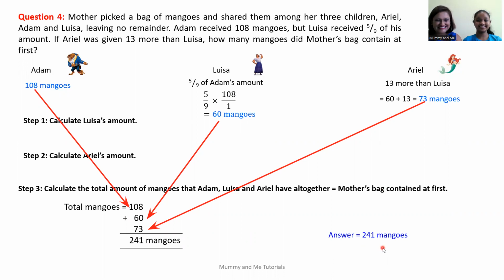And our final answer is 241 mangoes, which is how many mangoes mother's bag contained at first. Hope this helped you understand how to break apart the question and analyze it. Underline the keywords.